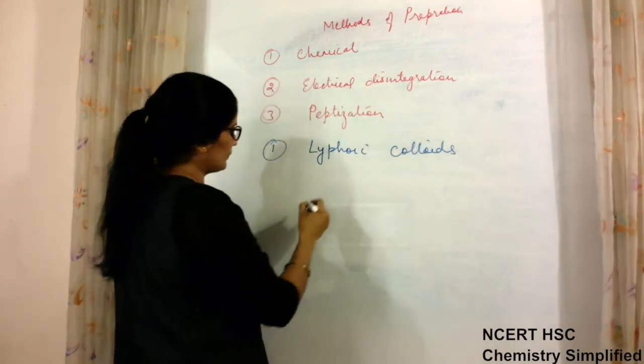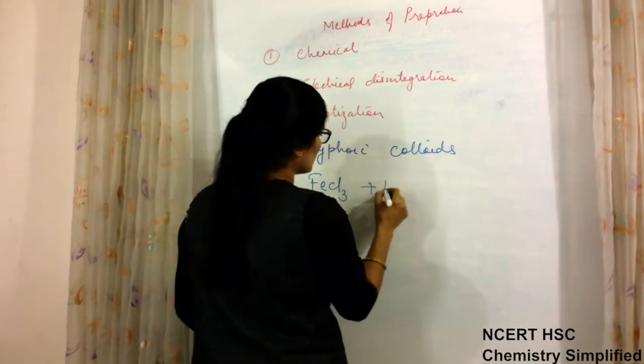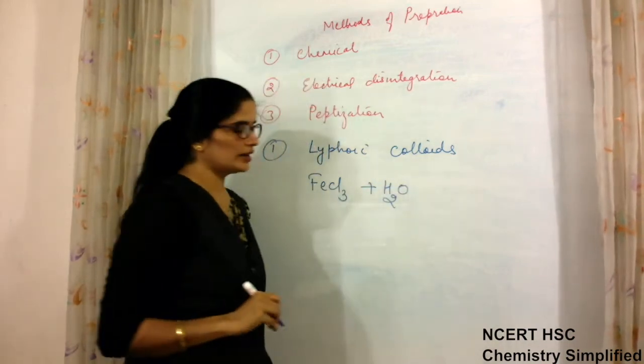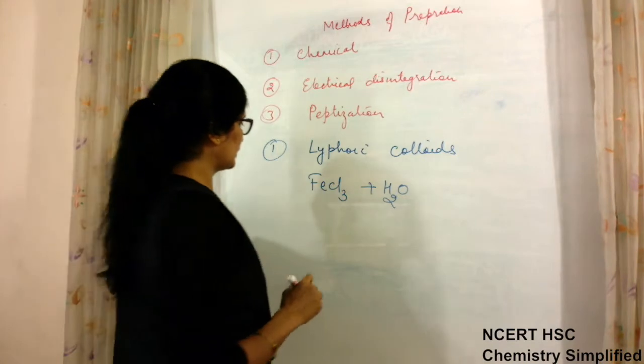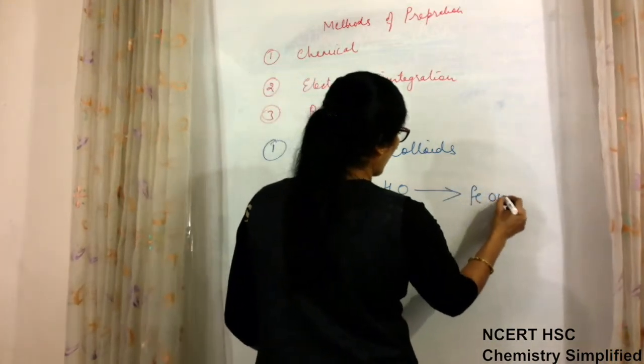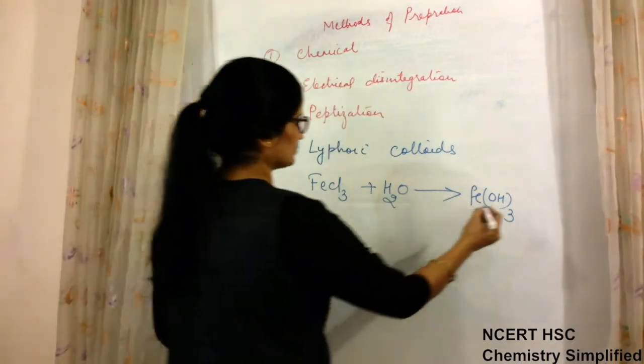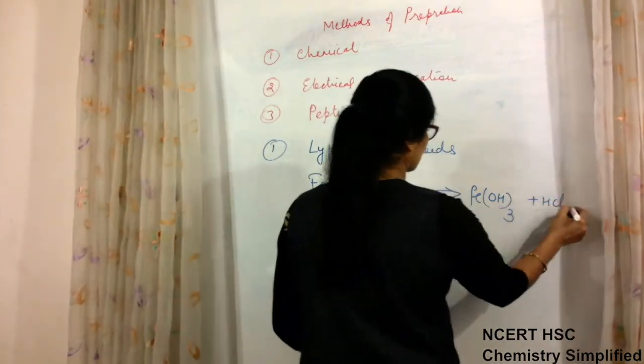For example, if I take FeCl3 to react with water, it forms hydrated ferric oxide, it will form Fe(OH)3, plus HCl.